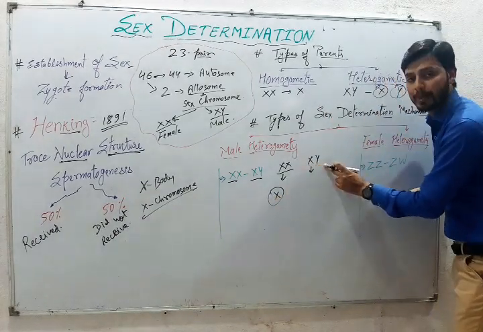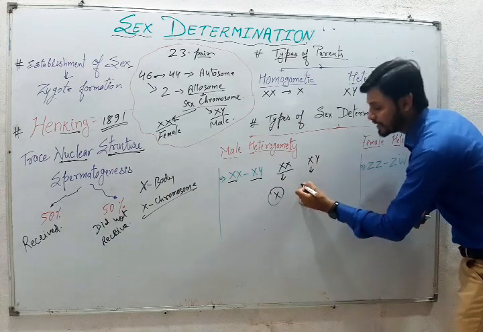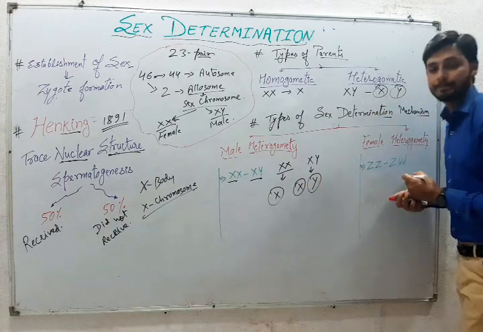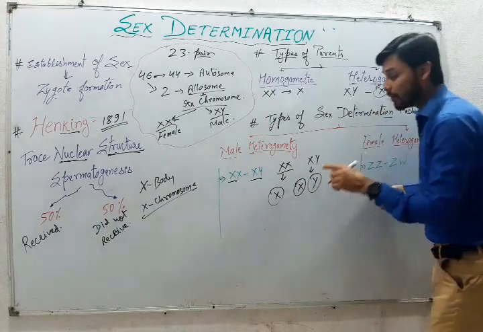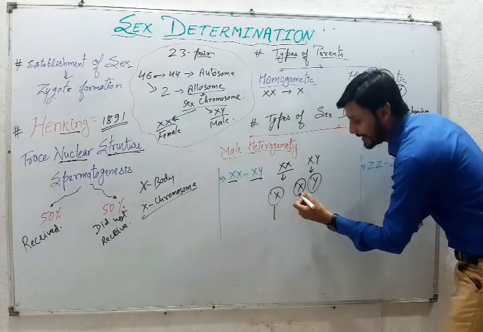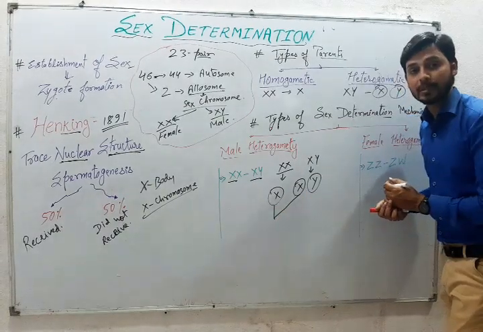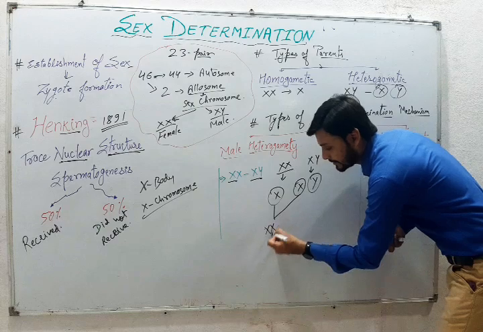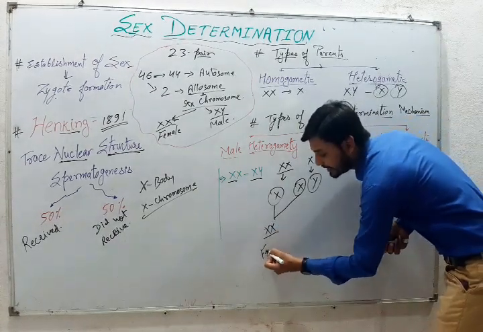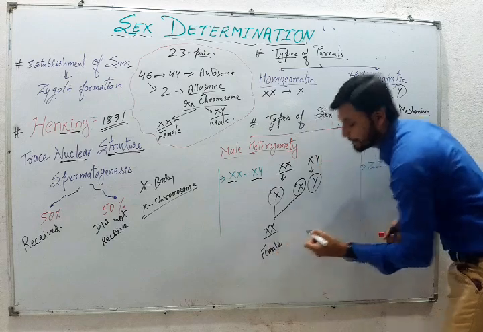But in case of the male, as they are heterogametic, they produce two types of gametes, X and Y. The egg is only one. If this egg fuses with the X sperm, the resultant will be XX and the organism will be female.